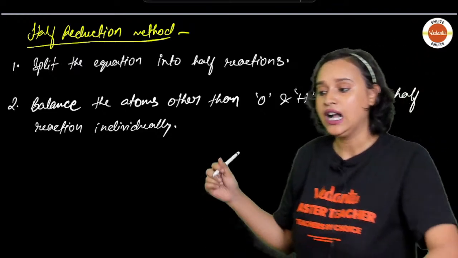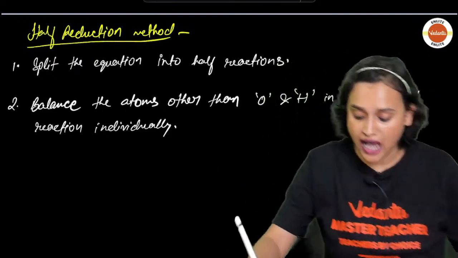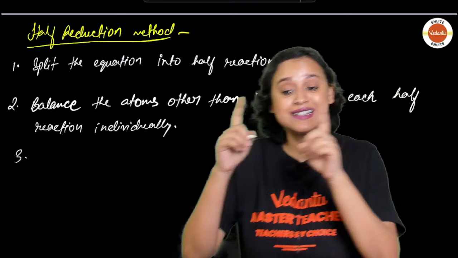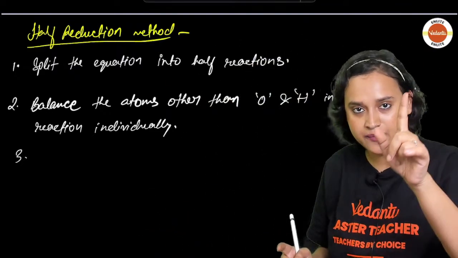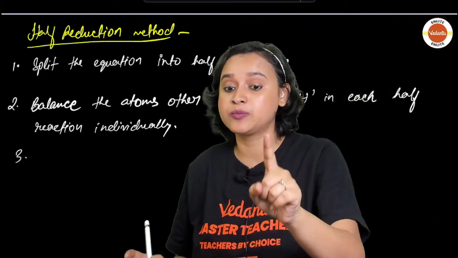Cool, everybody? Understanding this? Next point. Now what will you do? Now you will balance hydrogen and oxygen atoms in each half reaction individually. Okay? But what will you add? You will only be adding H plus or H2O.